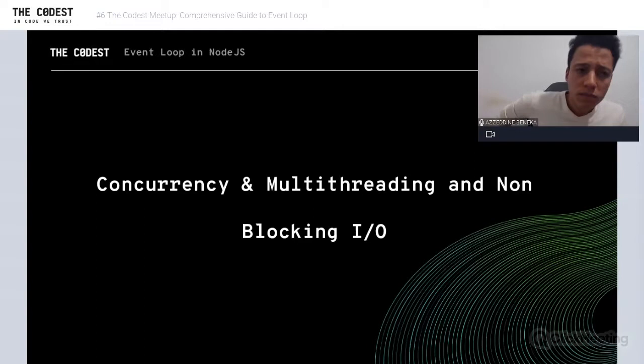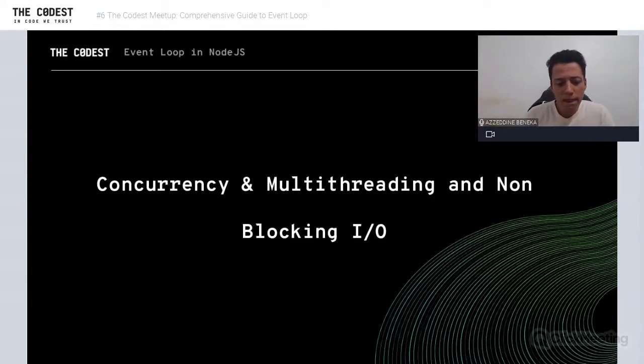So Node.js is a multi-threaded application or runtime, okay? But JavaScript still runs in a single thread. It's not different. It still runs in a single thread. But Node.js is multi-threaded, and it is supported by different external libraries that handle multi-threading. We hear a lot of people saying Node.js is non-blocking I/O, because Node.js is supported by an external library like libuv, which handles I/O operations. libuv is an external library that has a thread pool and does some I/O operations.